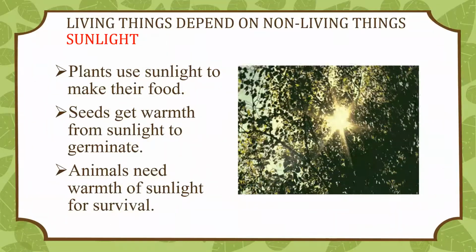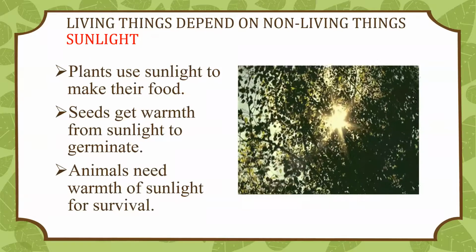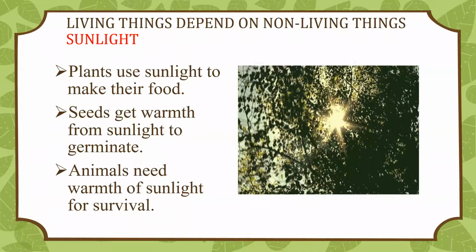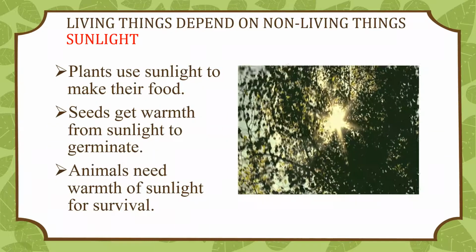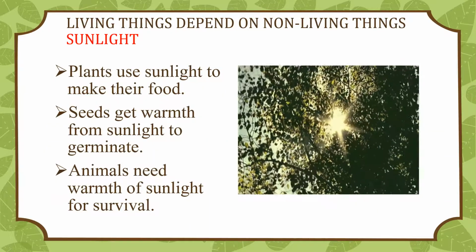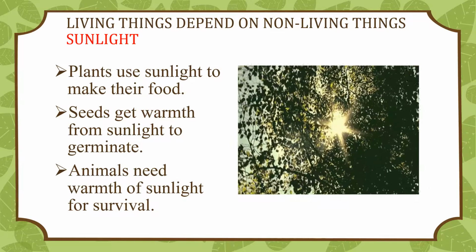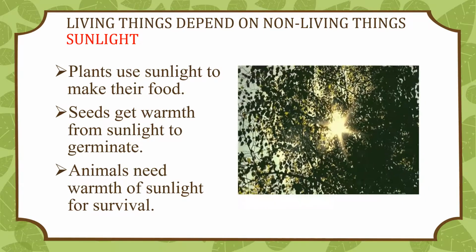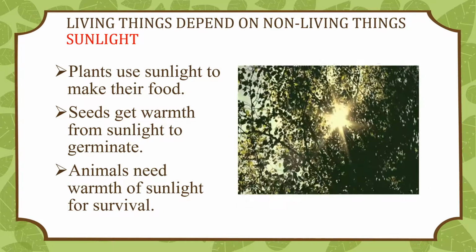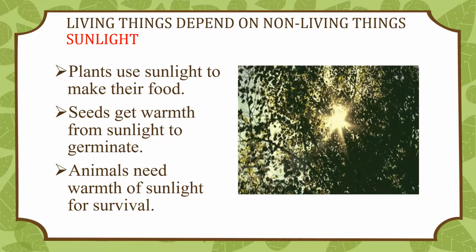The next important component is sunlight. Plants use energy trapped from sunlight to make food during photosynthesis. Sunlight provides warmth for seeds to germinate. Animals also need the warmth of sunlight for survival.